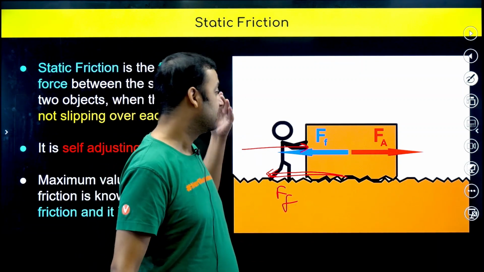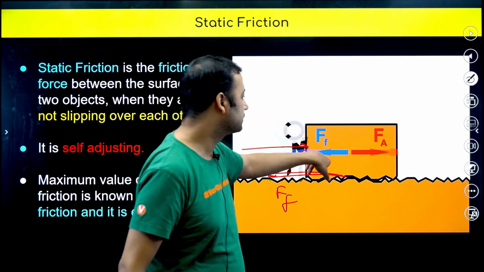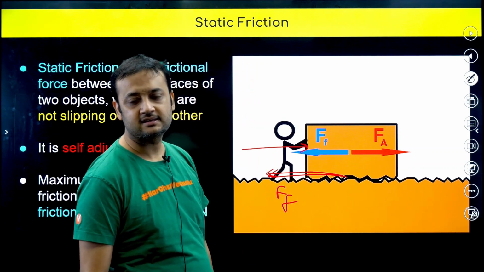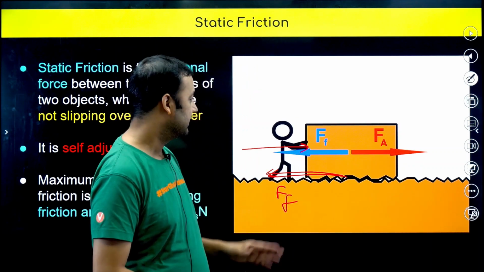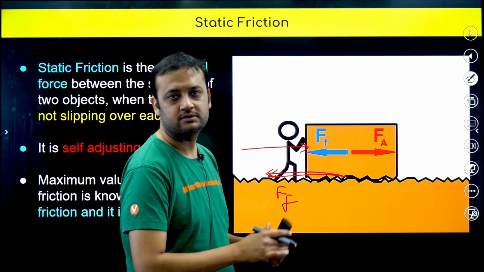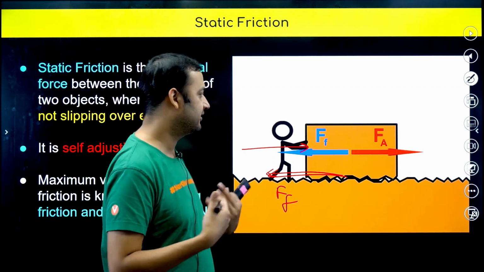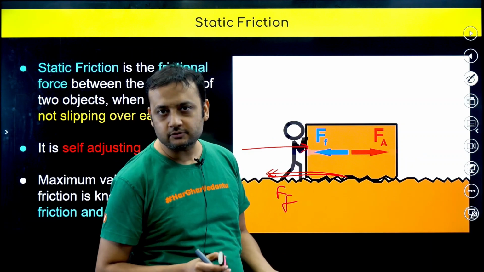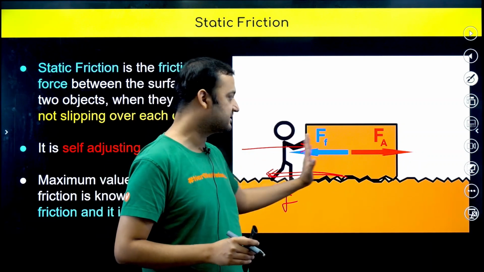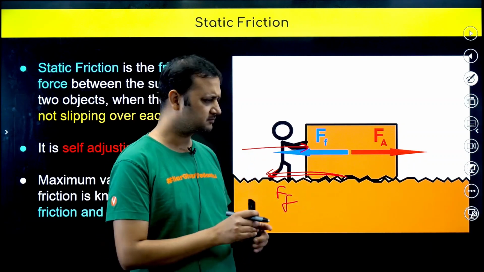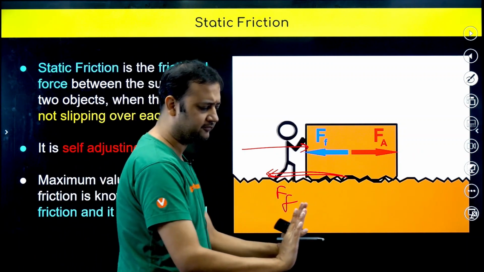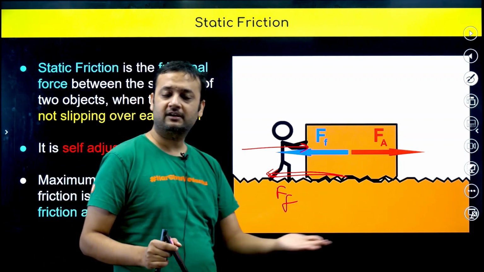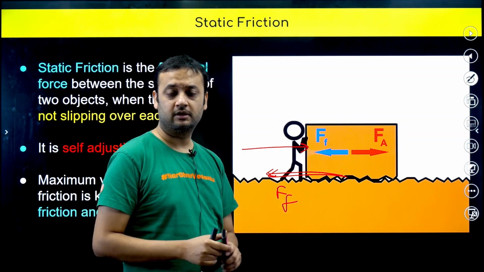Why? Because both this blue and green vectors are of equal length. That means if he applies 10 Newton force, friction becomes 10 Newton. If he applies 20 Newton force, friction becomes 20. That means if he is increasing the value of the applied force, friction from the ground is also increasing in an equal amount.